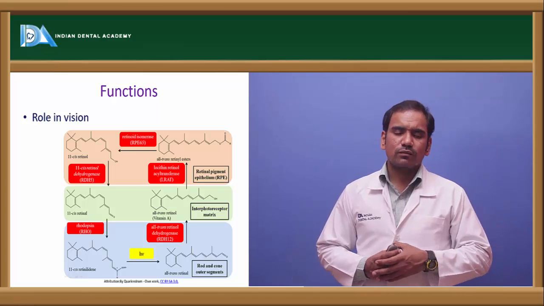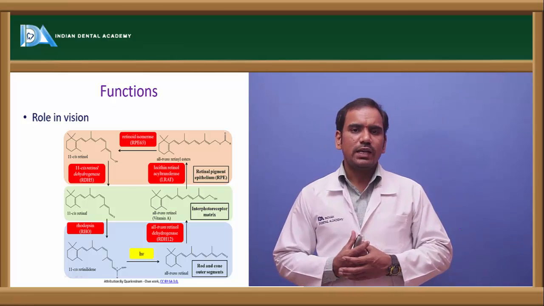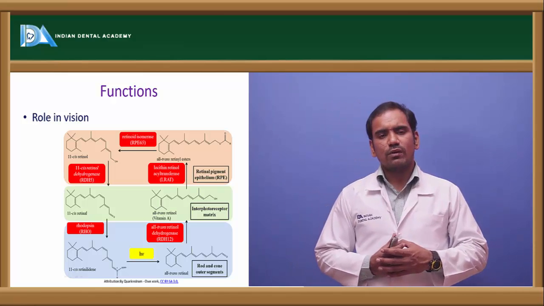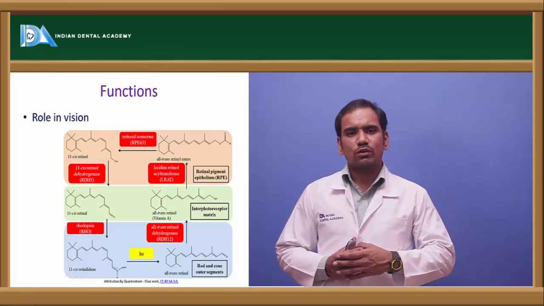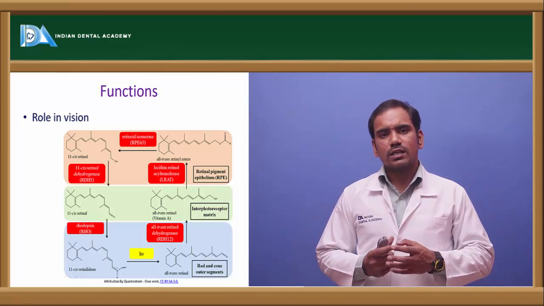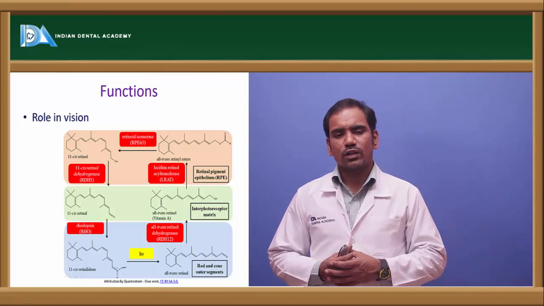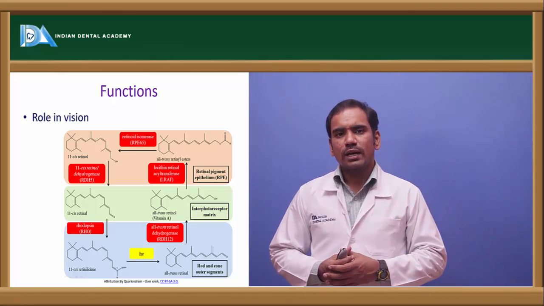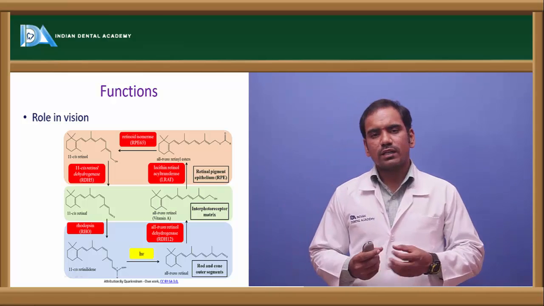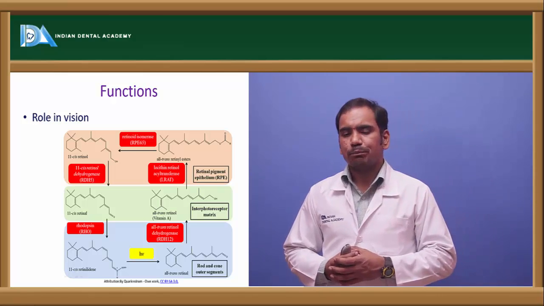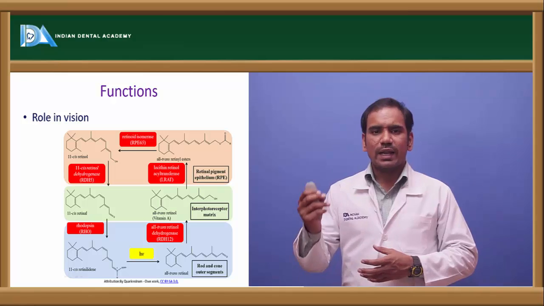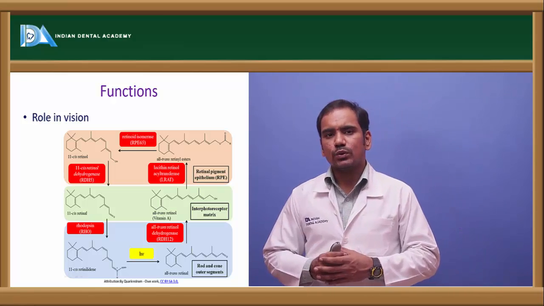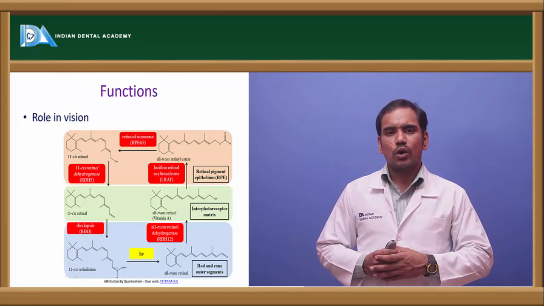Coming to functions of vitamin A, it is mainly involved in vision. There is a pigment called rhodopsin involved in dim light vision. Rhodopsin is a conjugate protein. It has opsin as a protein component, and a non-protein component, the prosthetic group 11-cis retinal. So 11-cis retinal plus opsin forms rhodopsin. When light strikes the retina, that rhodopsin is cleaved into all-trans retinal and opsin.